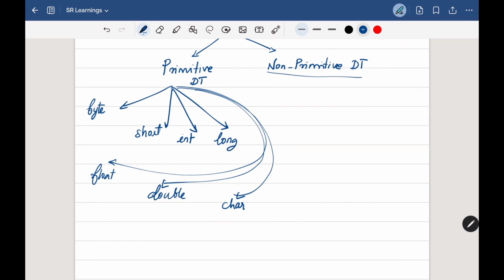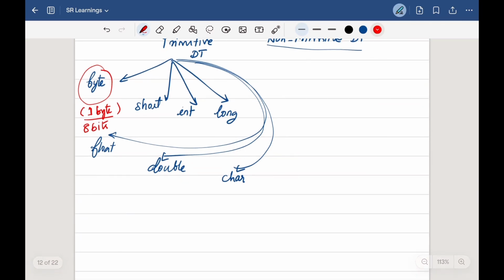Now let's see one by one all the data types under the primitive type. The first one we have here is byte. It has a storage of 1 byte, which means it's 8 bits. If you don't have a good understanding of bytes and bits, I will add one video regarding this and you can have a look there. For this 1 byte, the range of numbers we can store under the byte data type is from negative 128 to positive 127.